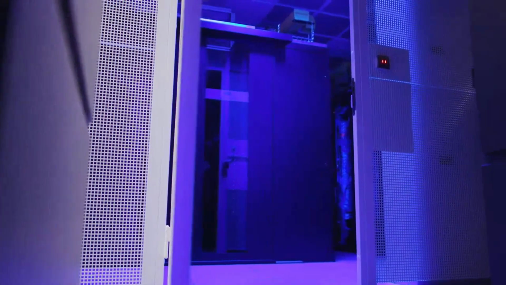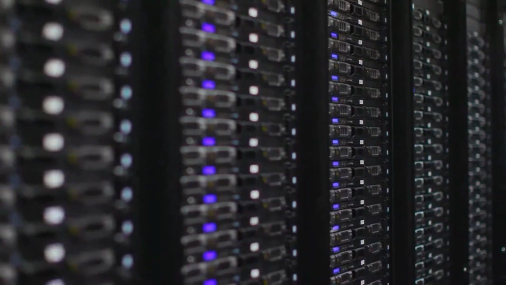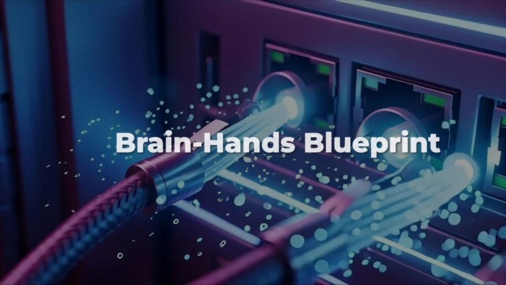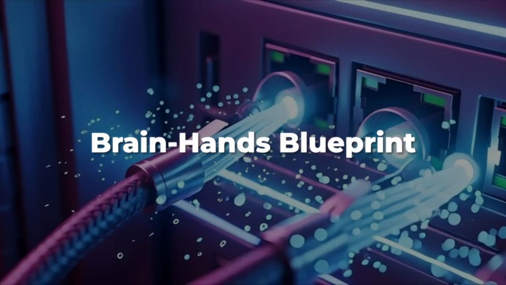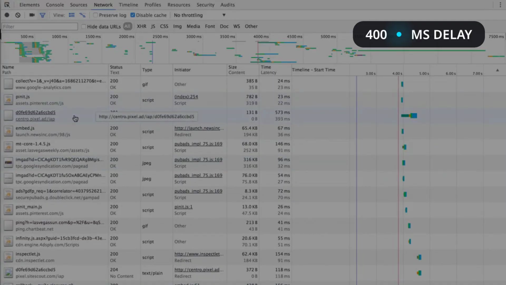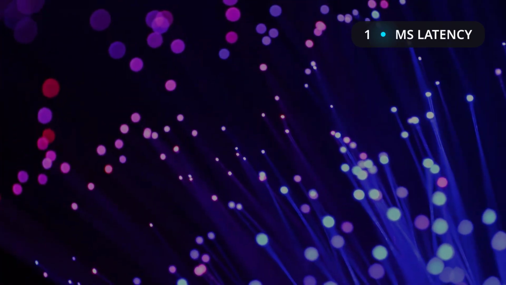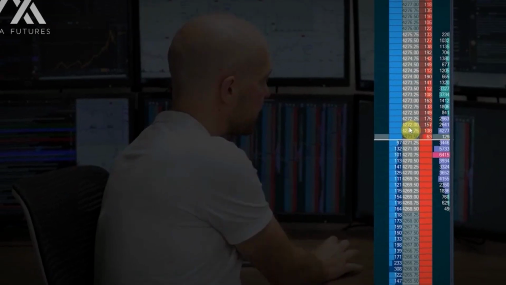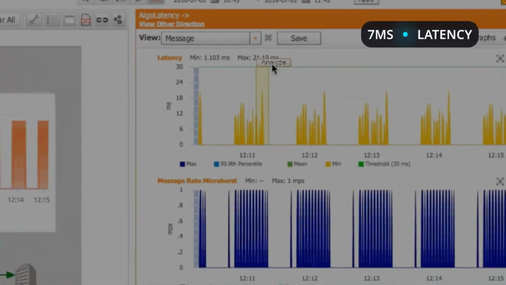Institutional architecture routes signals from Python to a native layer, MQL5 or C++, using ultra-fast protocols like ZeroMQ or WebSockets. Unlike REST, which stacks up 200 to 400 milliseconds of unavoidable delay, these direct sockets deliver signals in under a millisecond. The execution engine, running on a co-located VPS, receives the trade command and injects the order into the broker's gateway in as little as 4 to 8 milliseconds.